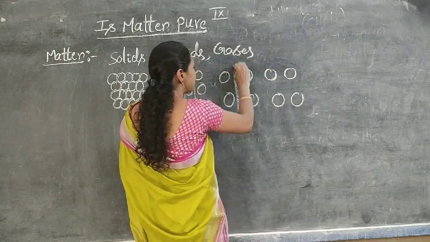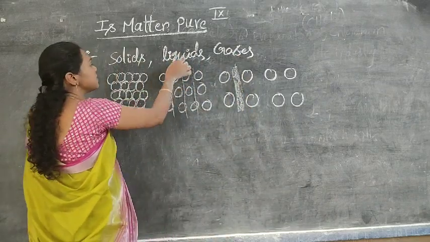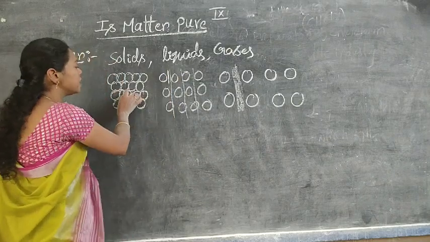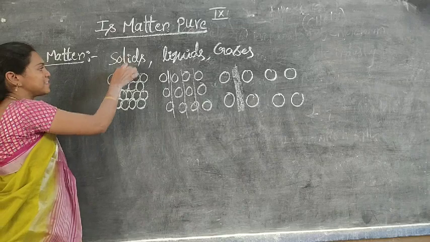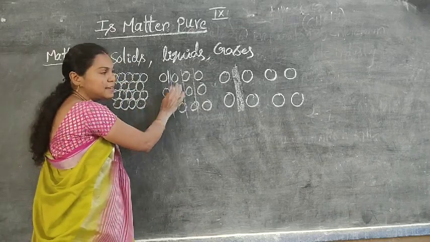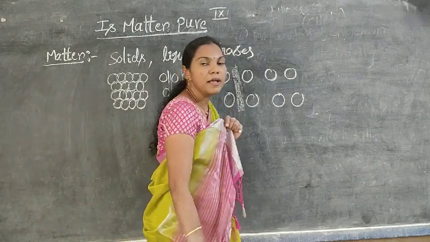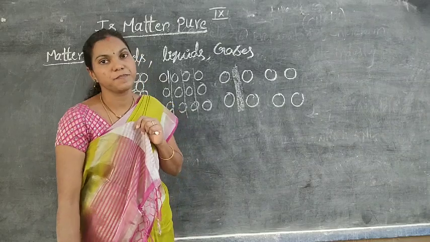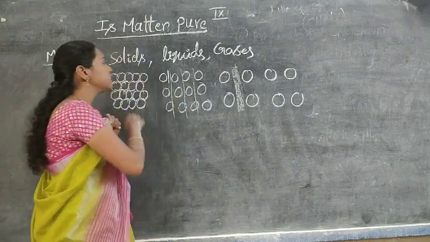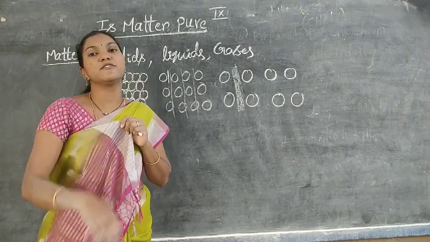More space between the particles means gases, some space means liquids, and no space means solids. These are the 3 states of matter, and any matter can exist in these 3 states only.